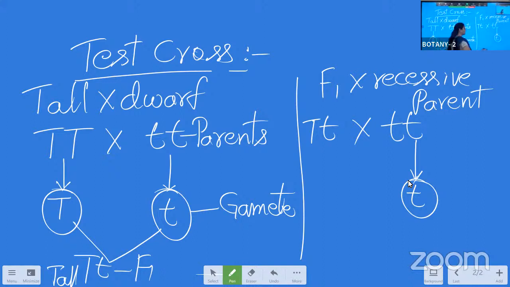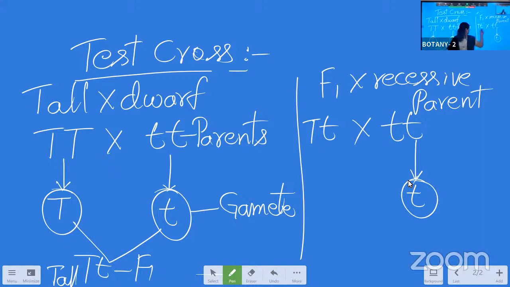That means we have to cover that with the circle, protected. Otherwise, we can say with this representation that this is haploid in nature. That's what we are showing, because when two haploid gametes are fused, then only we'll get the diploid offspring. Same thing over here needs to be represented.